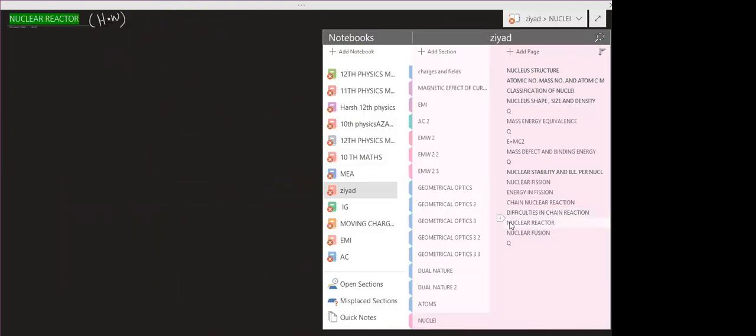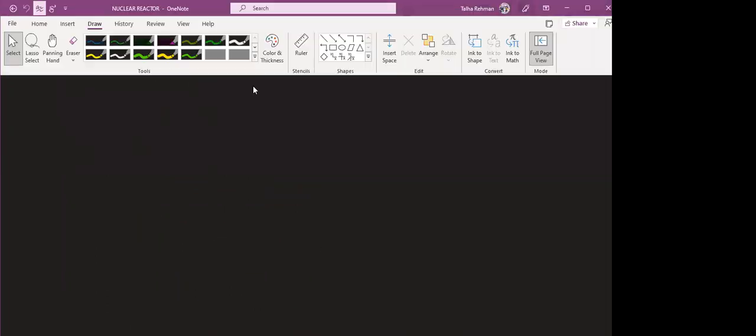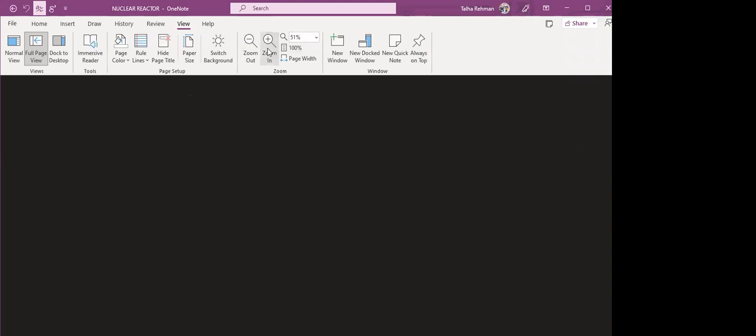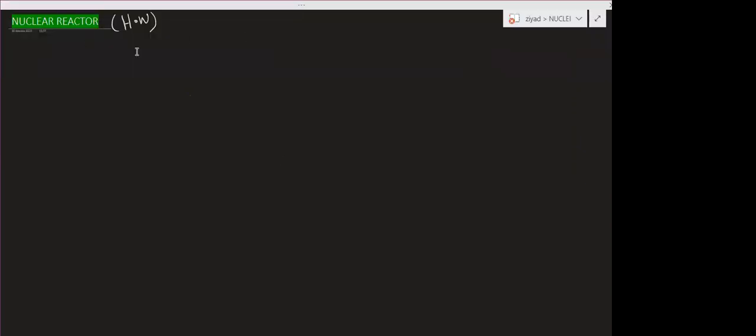The nuclear reactor topic you have to do by yourself. You should take the help of NCERT, where there will be a diagram. In that you will get the construction and the working. In all the batches, I have given this as homework.